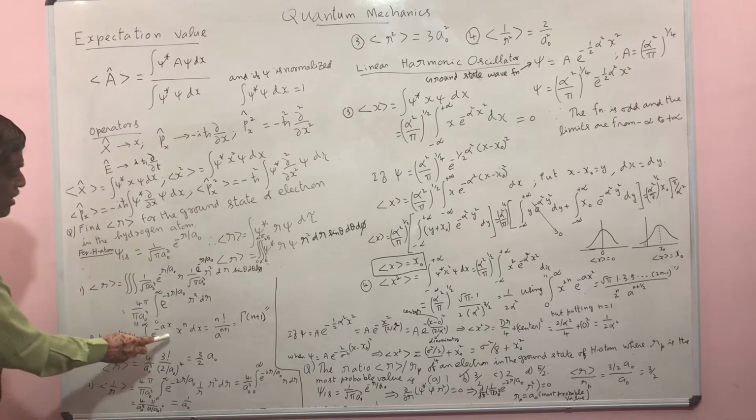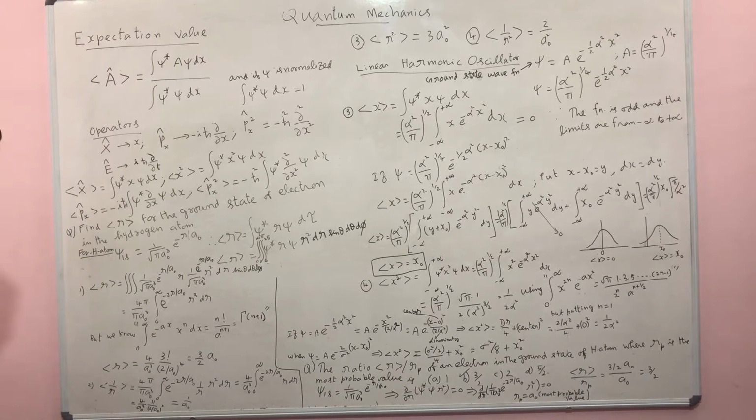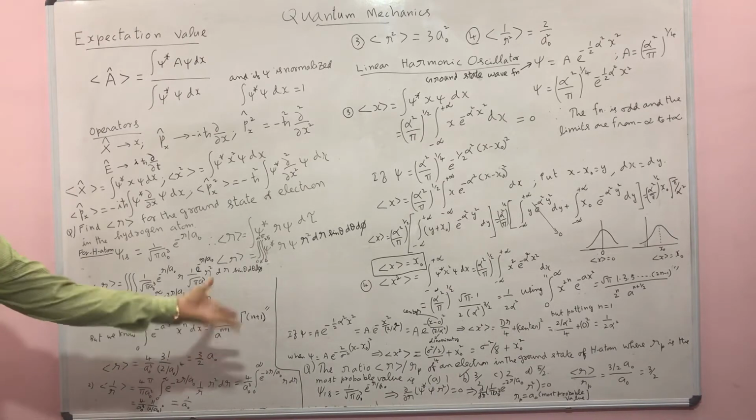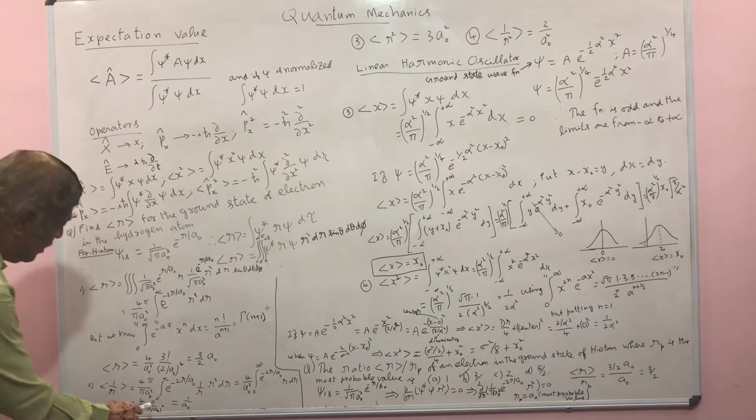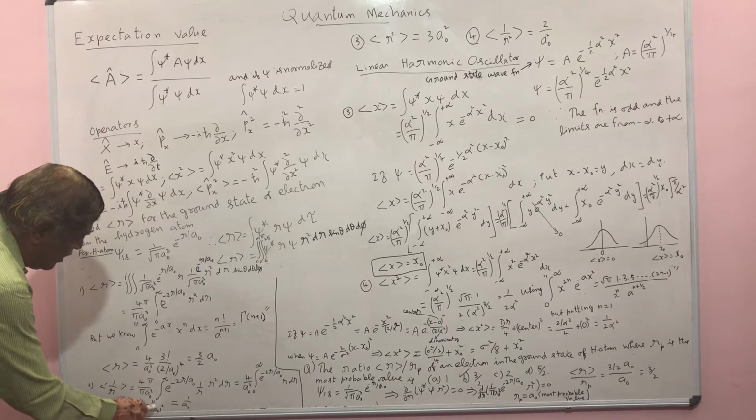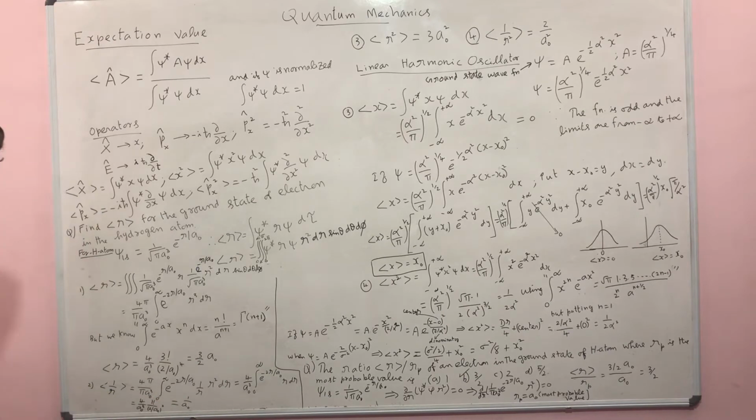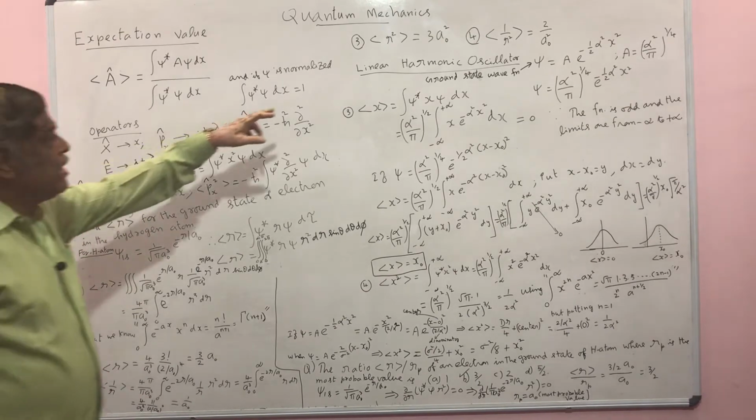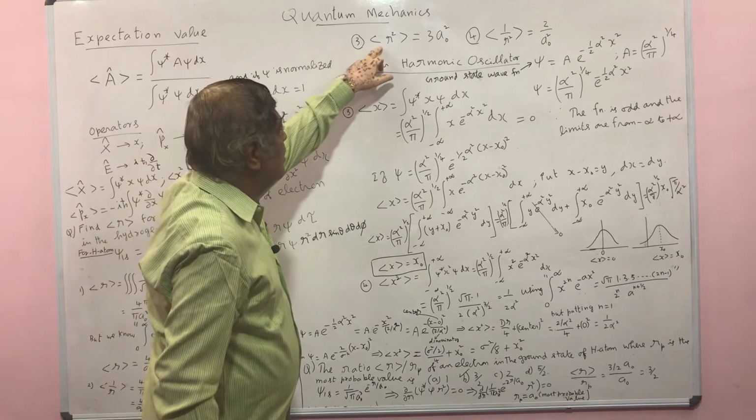Now again using this standard integral, or you can evaluate directly also. Then this is the value, and you simplify that expression, it becomes 1 by n r. So the expectation value of 1 by r is equal to 1 by n r if the particle is in the ground state.